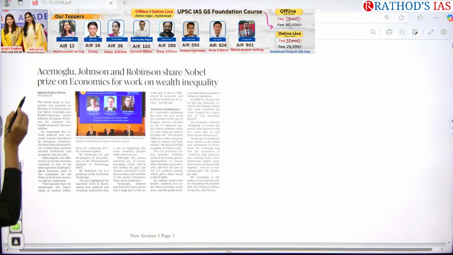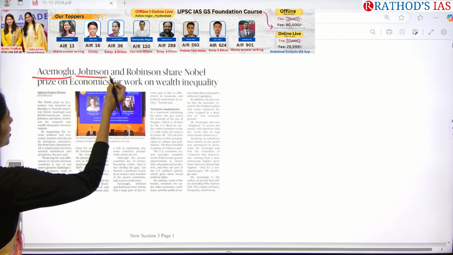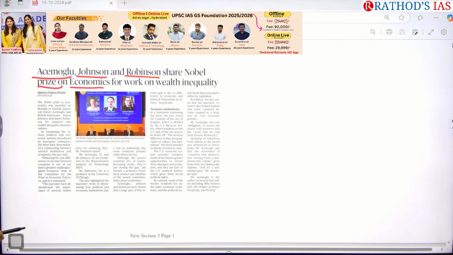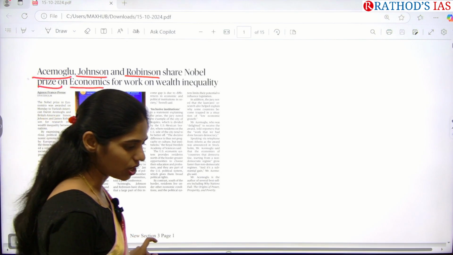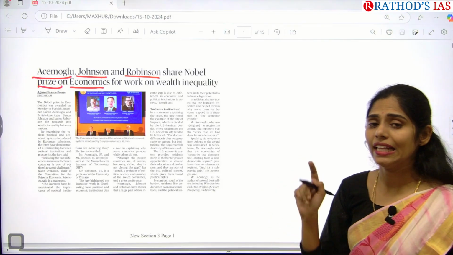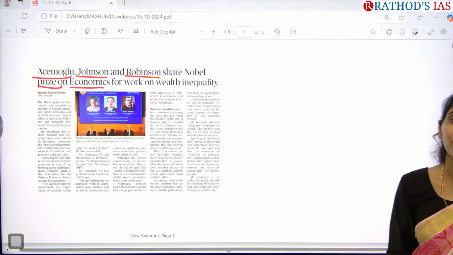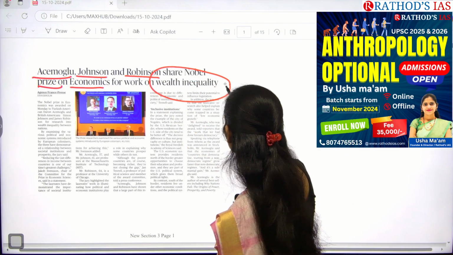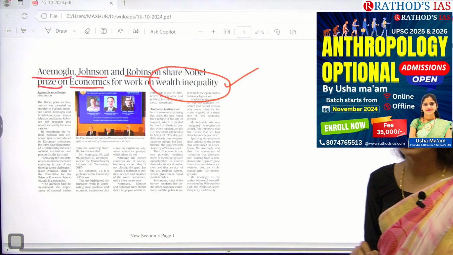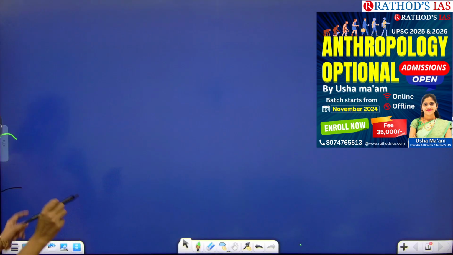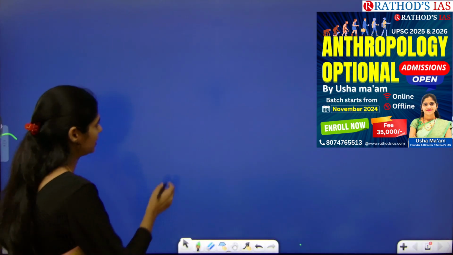So title says Acemoglu, Johnson and Robinson share Nobel Prize in Economics for work on wealth inequality. So actually, this article is talking about the Nobel Prize in the category of economics, and this year 2024 Nobel Prize for economics is given for this work which had been done on wealth inequality. Okay, so now let us try to relate this topic from our static syllabus.